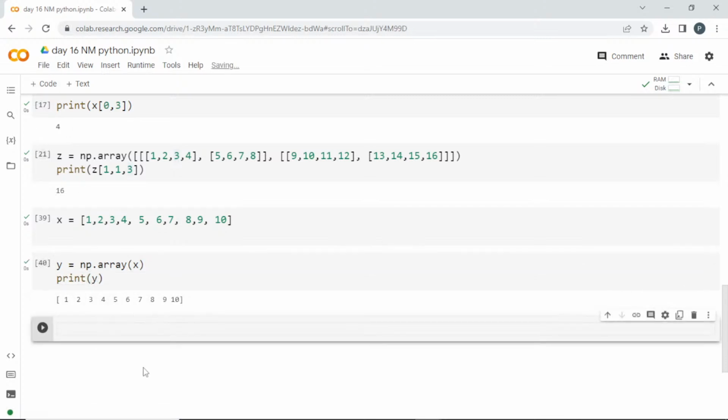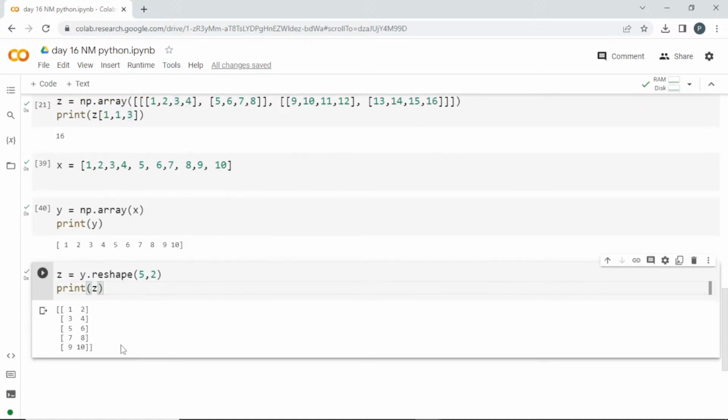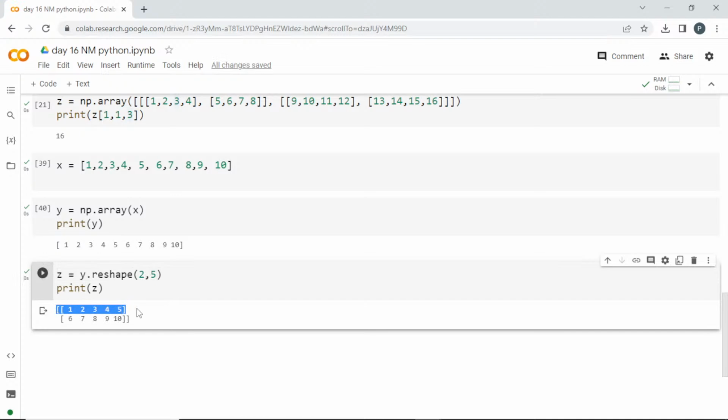So this is a 1D array, so I'm going to use the reshape option. See here it is split. So this is how you can reshape it. You can pass 2 comma 5 also. It is going to give that output based on the shape you require. You can transform it.